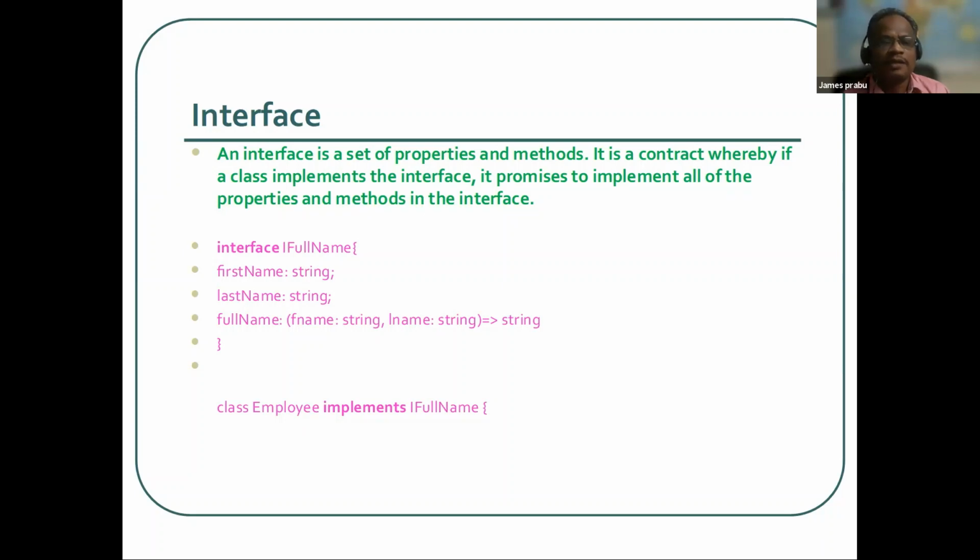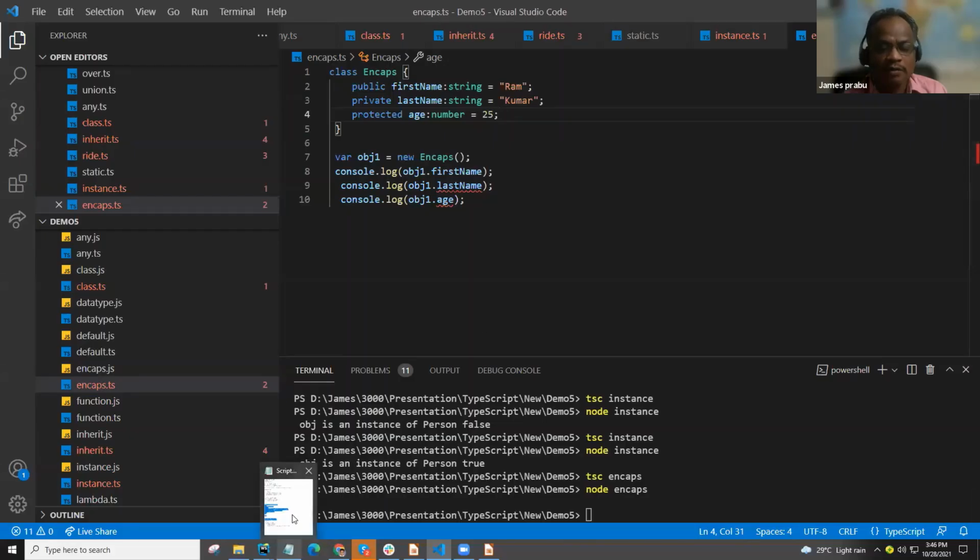That means whatever class you create should use this interface. So implement the interface. If we implement the interface, the same structure that we have in the interface is what we need to follow. So here, first name, last name, full name means we cannot create a name here, simply name. What we have there, that only we can implement here. Additionally, we can create some properties. Okay, so this is about interface. Let's look more at the real-time scenario.